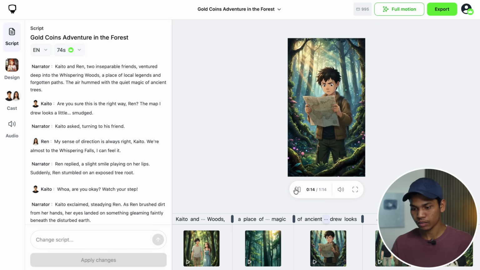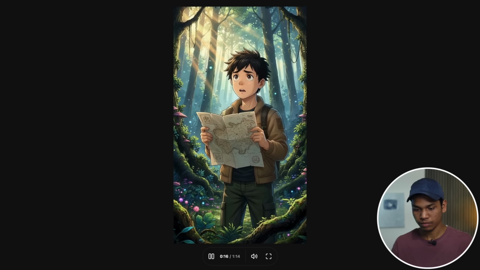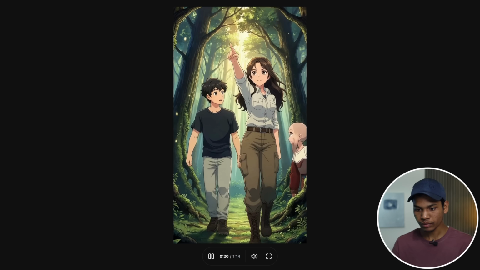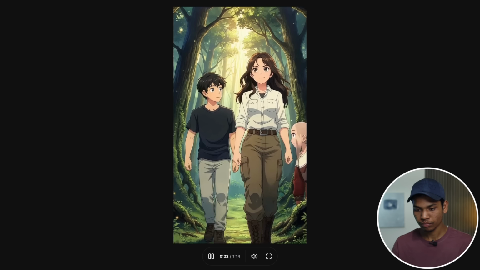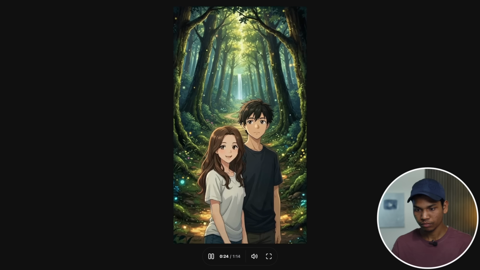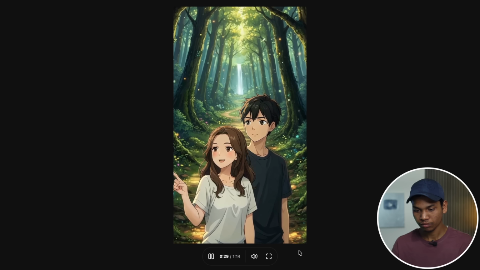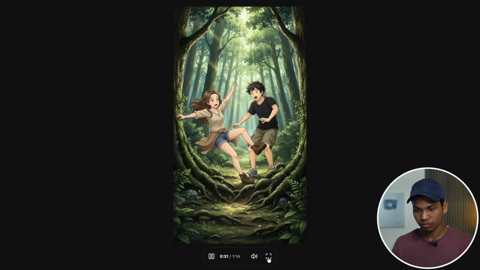Are you sure this is the right way, Ren? The map I drew looks a little smudged, Kaito asked, turning to his friend. My sense of direction is always right, Kaito. We're almost to the Whispering Falls. I can feel it, Ren replied, a slight smile playing on her lips.